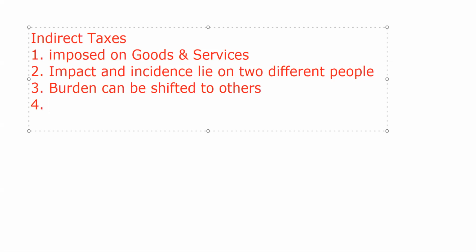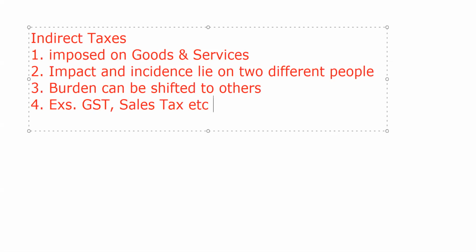Number 4, examples. What examples may be there? GST, goods and services tax, sales tax, service tax, etc. All these are examples of indirect taxes. Excise duty, custom duty, all these are.